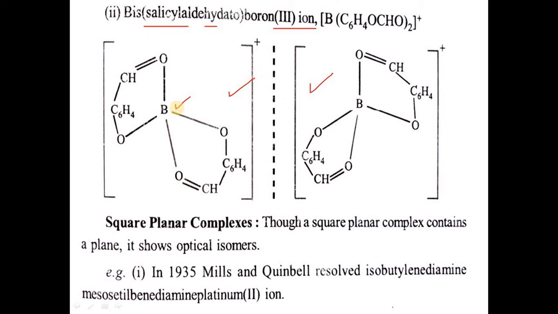Similarly, in CN 4 square planar complexes, though a square planar complex contains a plane, it can show optical isomerism. In the year 1935, Mills and Quibell resolved the isobutylene diamine meso-stilbene diamine platinum(II) ion into optical isomers.